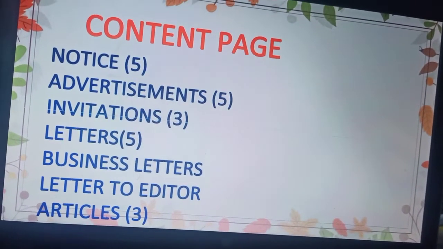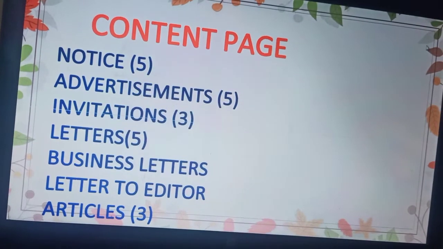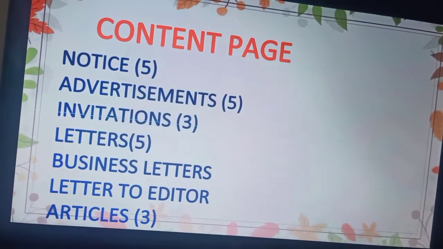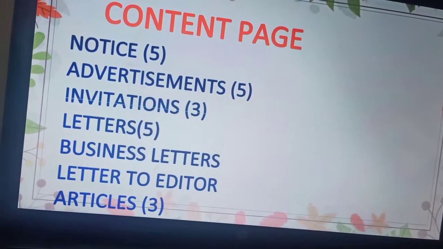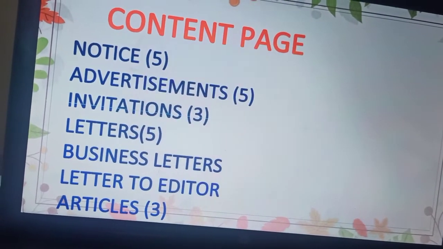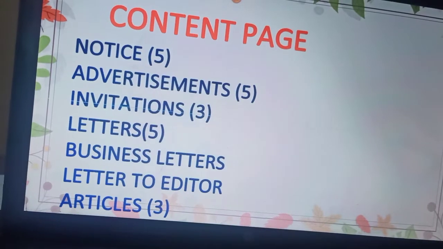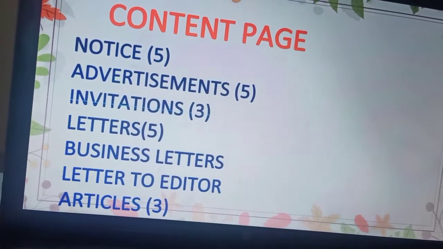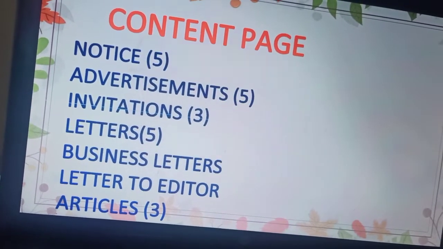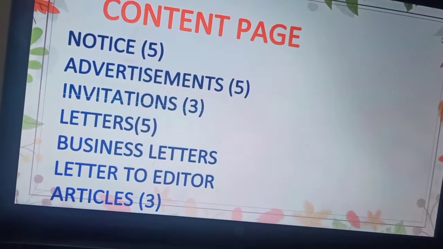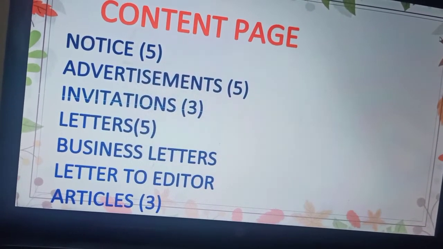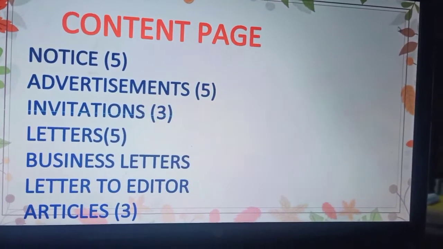Next are the advertisements. These are topics which we have already covered in the class. Then invitations, which should be 3 in number. Letters, different types of letters you can choose: business letters, letters to editors. You have to write 5 letters. And then 3 articles. You can choose articles from the questions I have given you in the class.